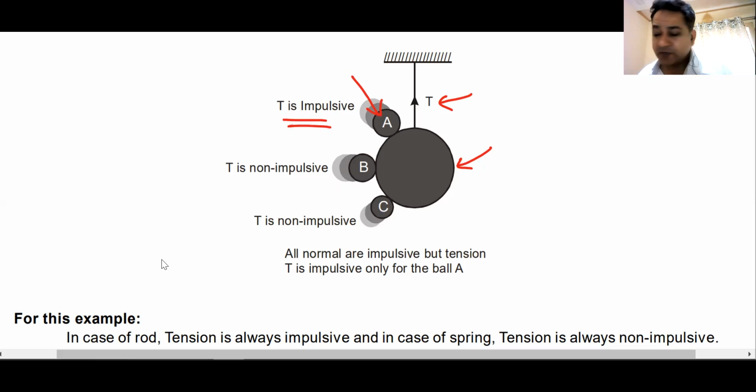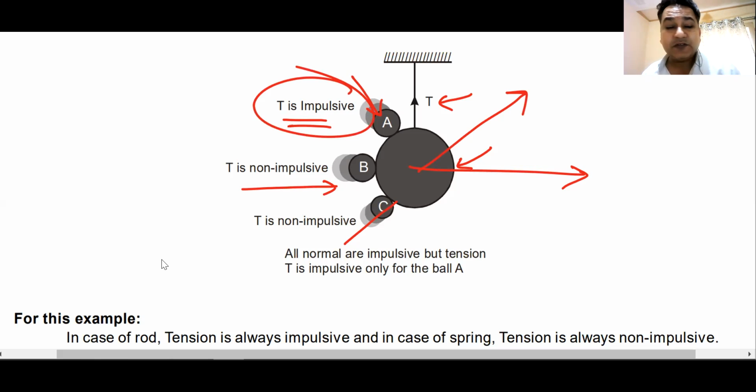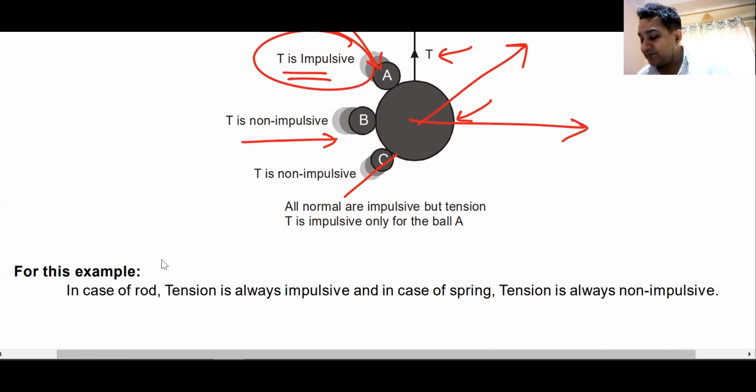in this case. When it hits it from the horizontal direction, this is free to move in this direction. Tension will not stop it, and hence tension is non-impulsive. When it hits in the direction C, again it will try to move upwards. Tension will not stop it from going upwards, and hence tension is non-impulsive in this case. So only in one case will tension be impulsive, and that will be ball A striking this bob. Do we understand this?